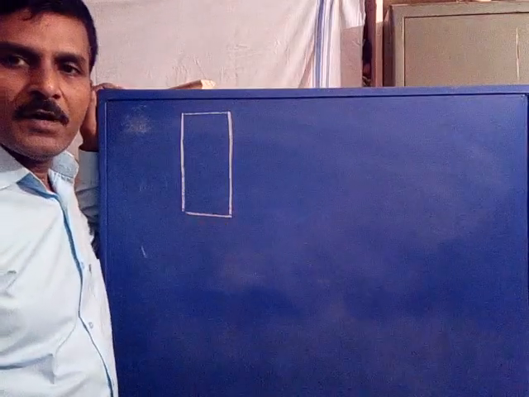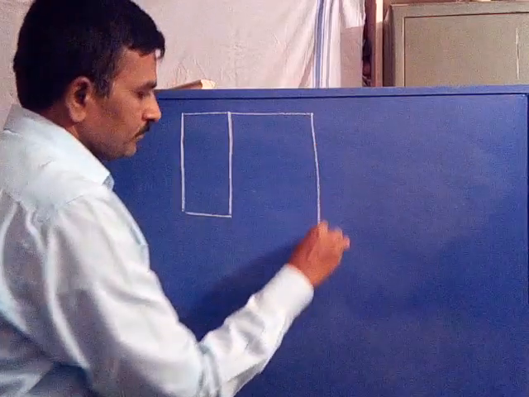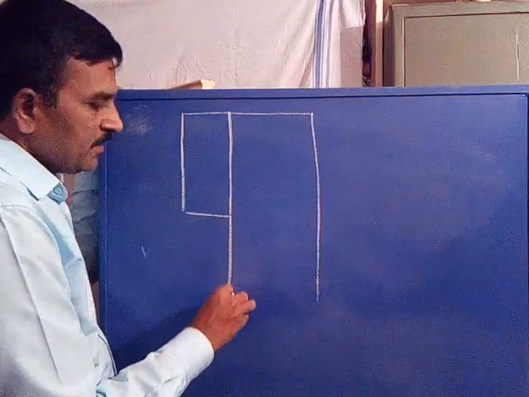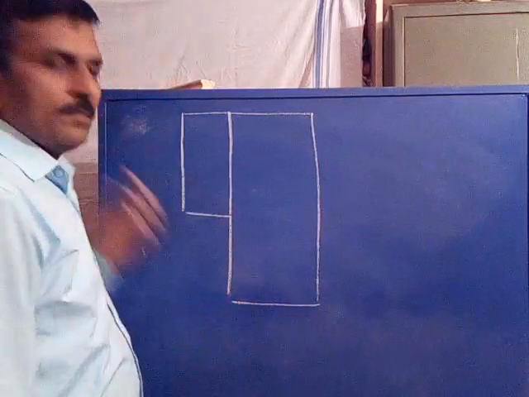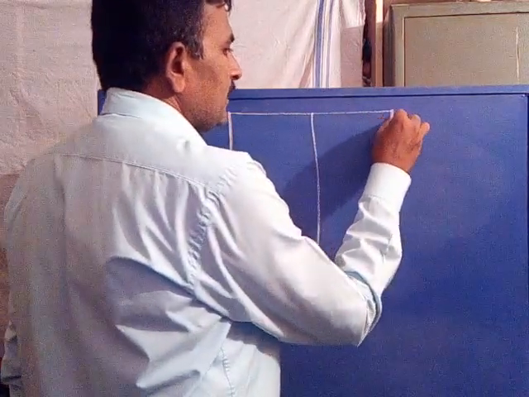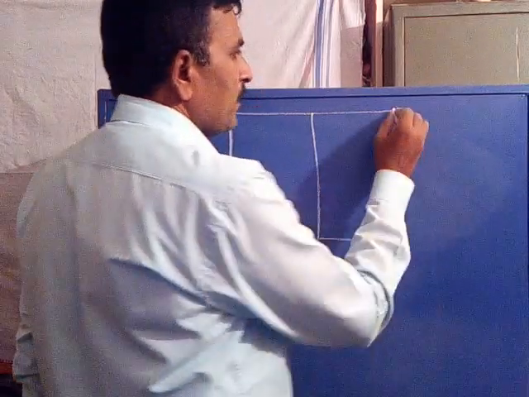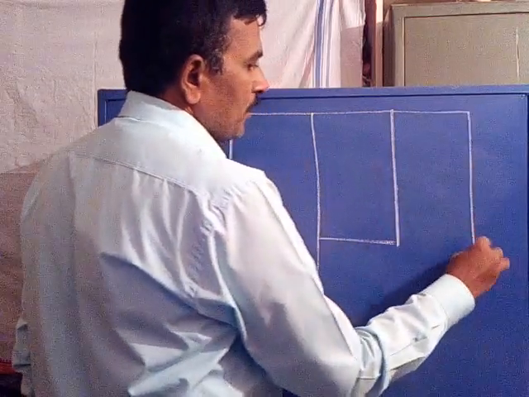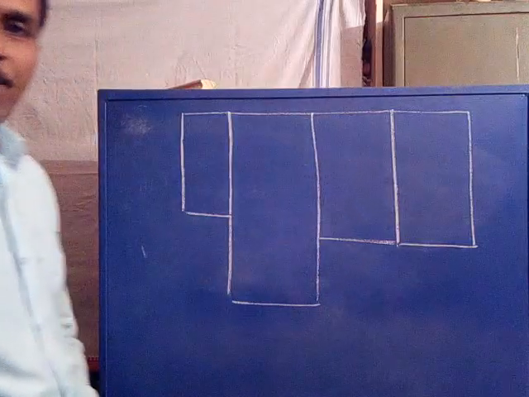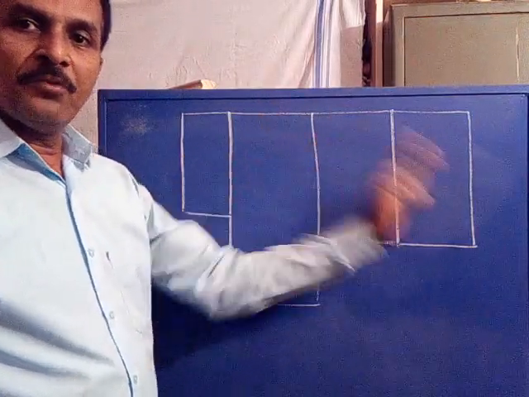This is one compartment. The second compartment is a larger one. And this is the third compartment. This is the fourth compartment. So the total body fluid we have divided based on its pH.